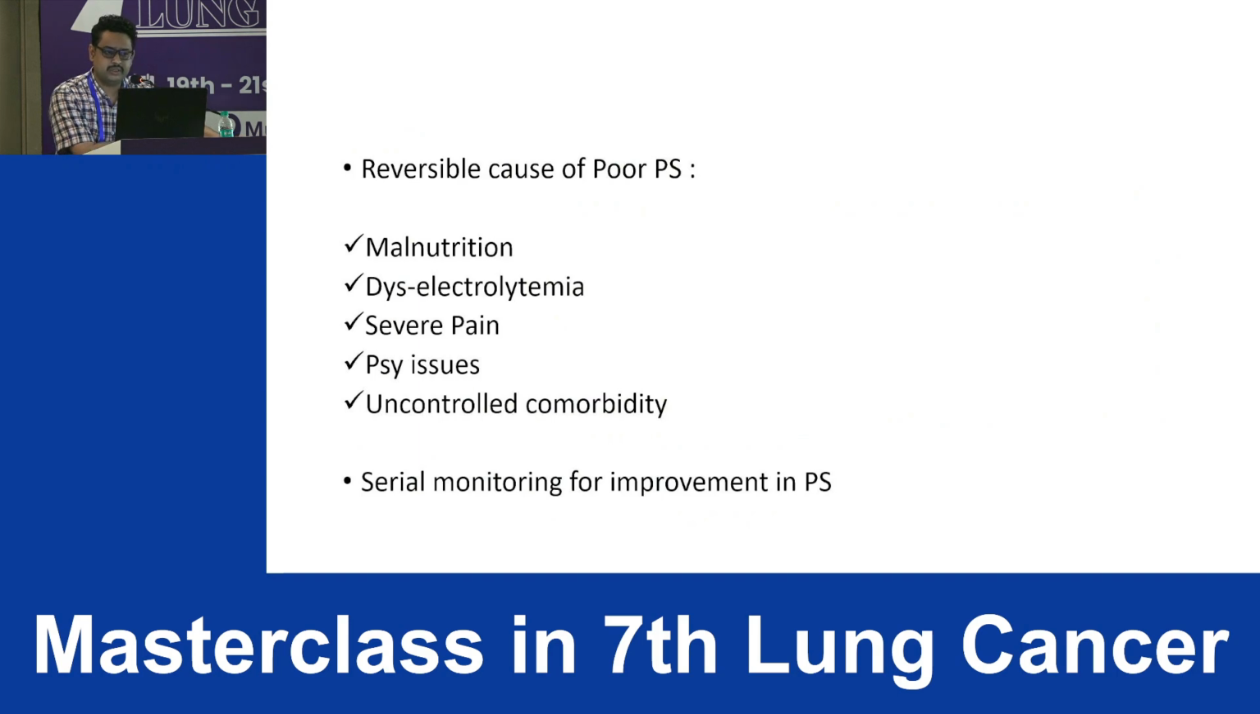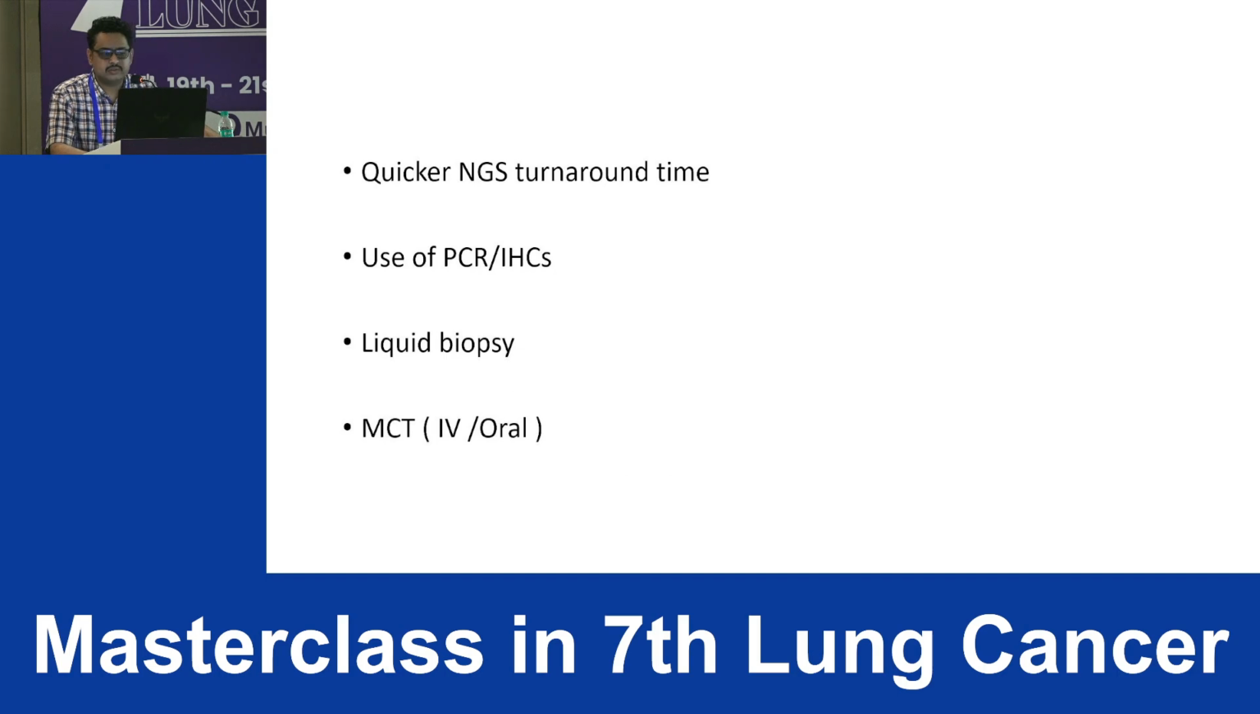So we should look for reversible causes of poor PS, such as malnutrition, hypoglycemia, hypoalbuminemia, liver dysfunction, dehydration, dyselectrolytemias. We commonly see hyponatremia in SIADH in SCLCs. So these are correctable causes of poor PS, along with severe pain, psychological issues, uncontrolled comorbidities. And if the PS improves, we might step by step introduce drugs. We also require quicker NGS turnaround times so that we can select these patients with driver mutations so that we can give TKIs in time.